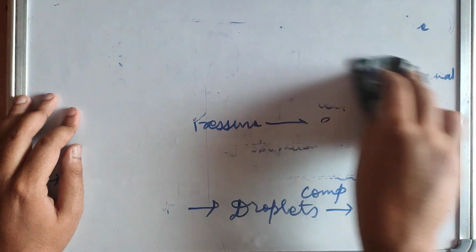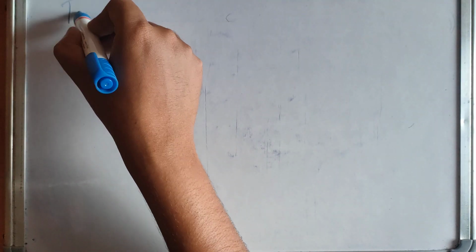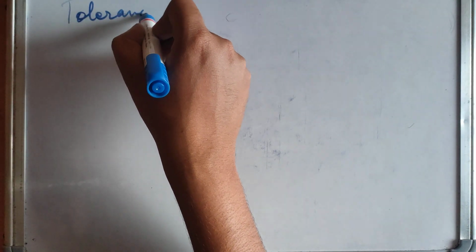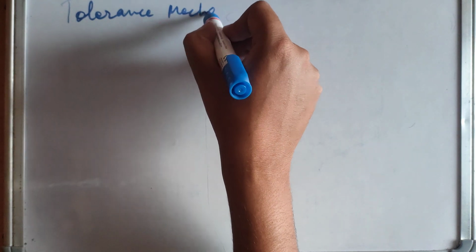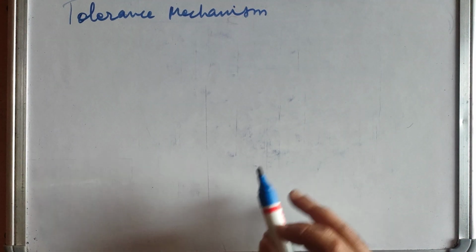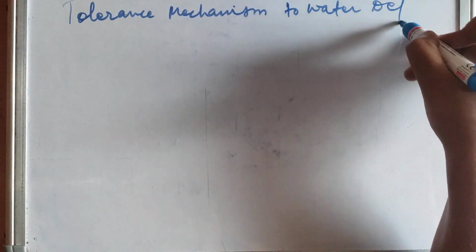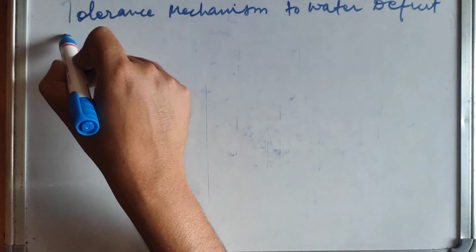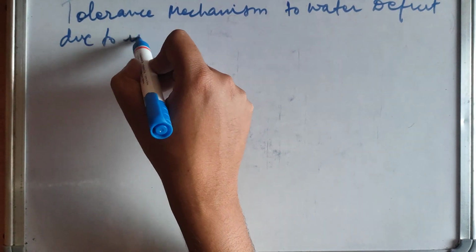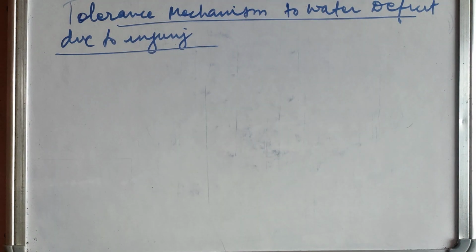What is the tolerance mechanism to water deficit due to injury? These things will happen due to injury. How will plants tolerate these things? Tolerance mechanism to water deficit due to injury. How will the plant tolerate it?